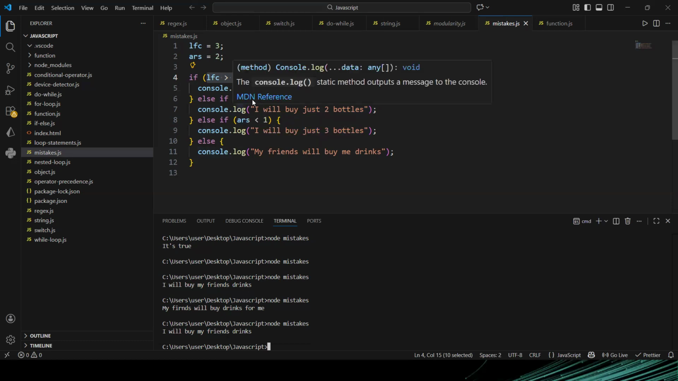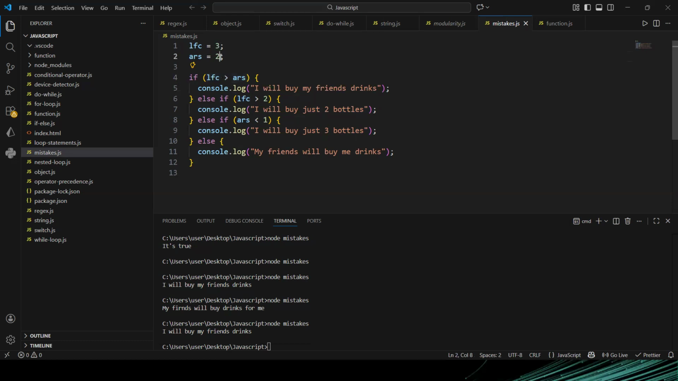But let's assume that Liverpool did not win the match. Let's assume Arsenal also scored 3, or even Arsenal scored 4. Now, is Liverpool greater than 2? Yes, 3 is still greater than 2. So I'm saying if Liverpool scored more than 2 goals, I will still buy my friends drinks. Do you understand? I will buy them 2 bottles. This is the condition that was met. The first one was not met because Liverpool is no longer greater than Arsenal. So the second condition was met. This is how it will be met, and we go on.